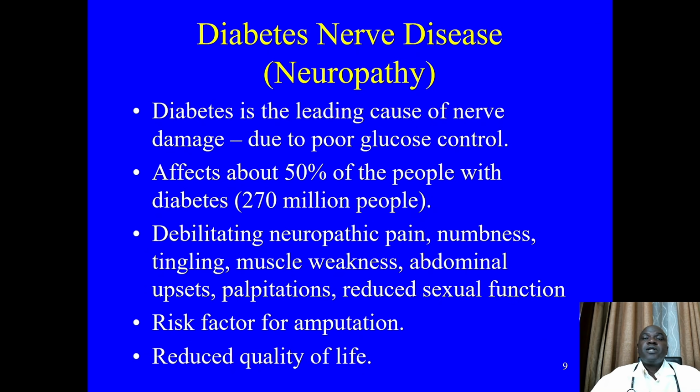For diabetic nerve disease, also called neuropathy, it's good to appreciate that diabetes is the leading cause of nerve damage due to poor glucose control, affecting about 50% of the people with diabetes, causing debilitating neuropathic pain, numbness, tingling sensation, muscle weakness, abdominal upsets, palpitations, and reduced sexual function. It's a major risk factor for amputation and reduced quality of life.